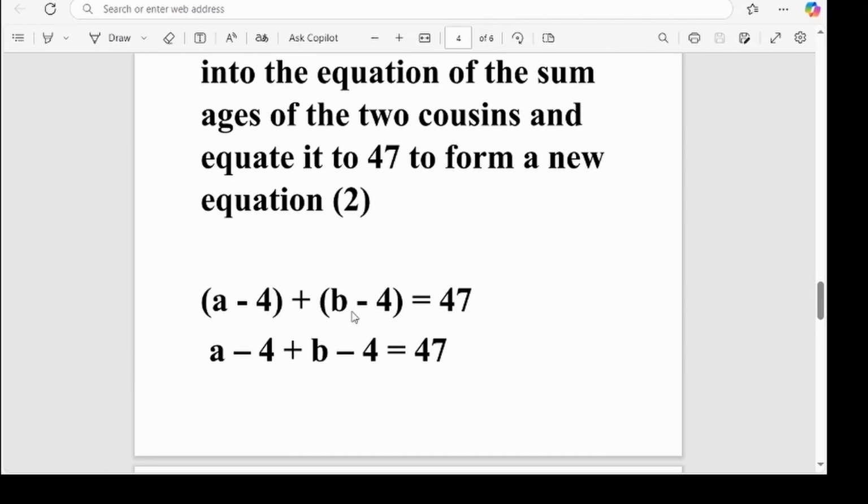So the sum of the ages, which is A minus 4 representing Jorge Sanchez's age, plus B minus 4 representing Hernandez Santa Cruz's age, equals 47. So A minus 4 plus B minus 4 equals 47, right?